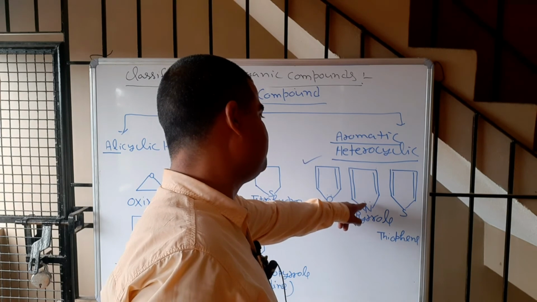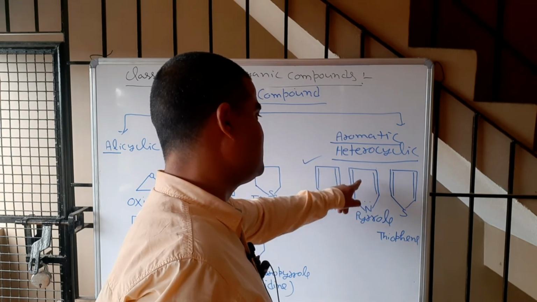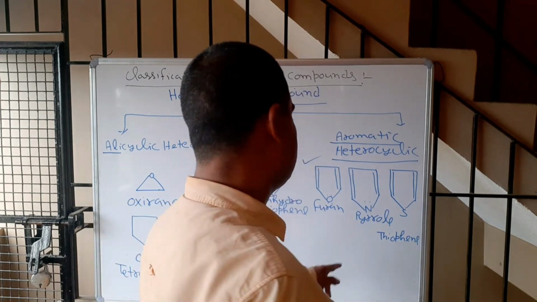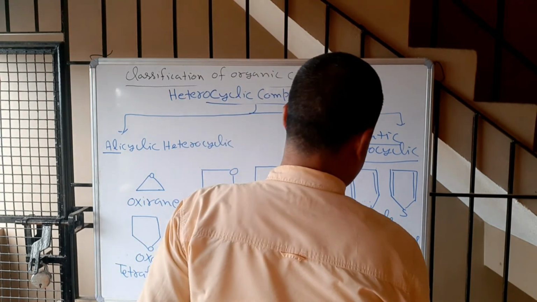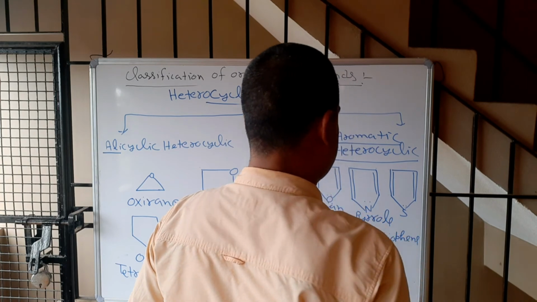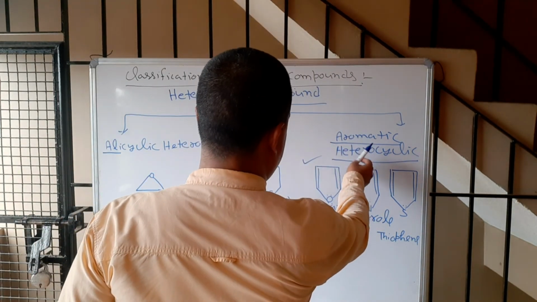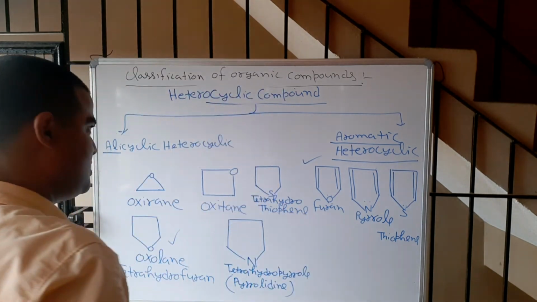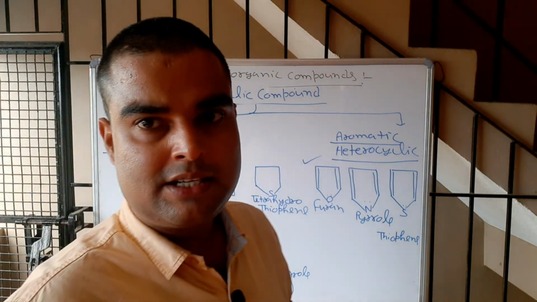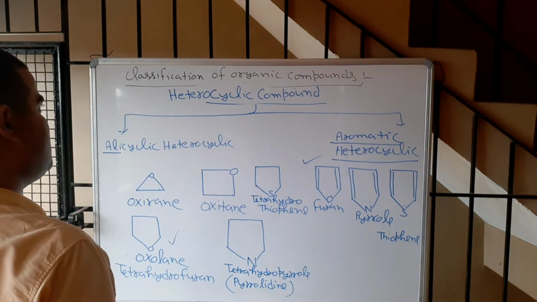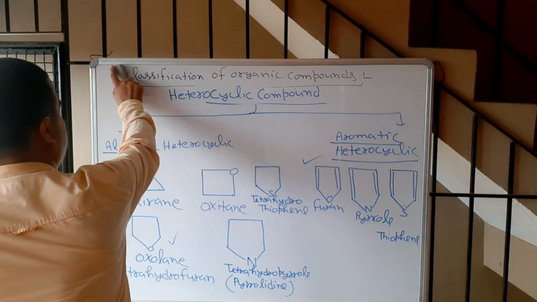So it will be 6 pi electrons, so this is also aromatic, and this is also aromatic. So this is called aromatic heterocyclic compound. Like this, these are the complete classification of organic compounds.